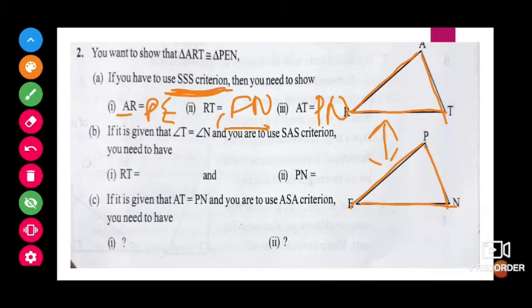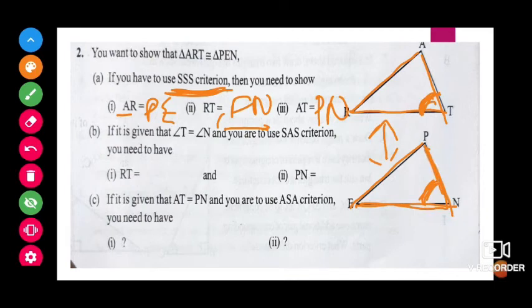Next, if it is given that angle T is equal to angle N, and if you use the SAS criterion, you need to show that, yes, this angle is equal, they only gave that. If I want the SAS criterion, it means side and the angle in between. So this is the angle we already have. Which are the sides including this angle?